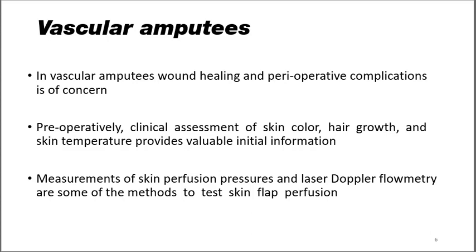The ankle brachial index, or the ratio of systolic pressure in the ankle to that in the arm, is known to be a poor predictor of healing when it is at a level of greater than 1.1. It indicates calcification of vessels in diabetic patients. As you know, diabetes and poor vascular status of the limb go hand in hand. Perfusion is better indicated by the toe brachial index, that is the ratio of systolic pressure in the hallux to that in the arm. Transcutaneous pressure of oxygen allows identification of vascular status of the limb much better than the ankle brachial index and toe brachial index.